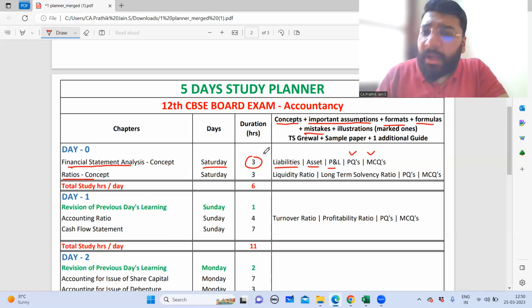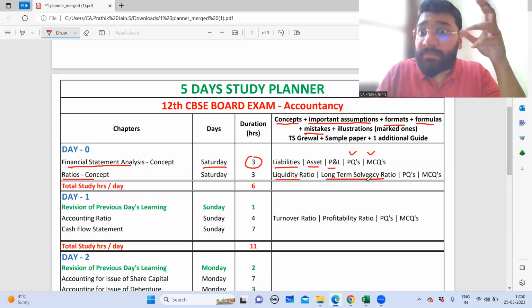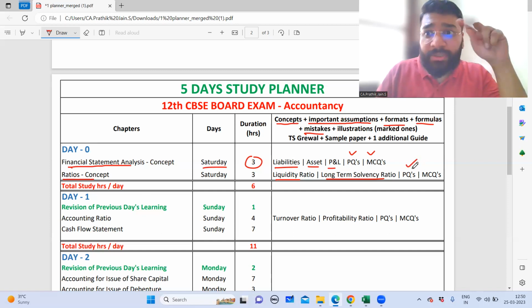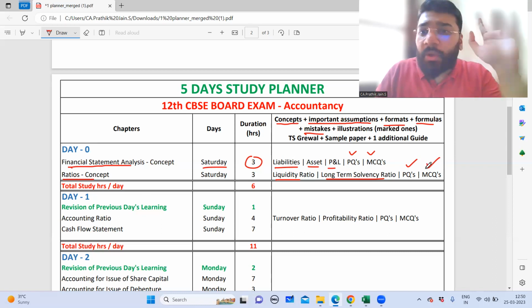So guys, around 3 hours you can take to finish off your financial statement analysis. Then the next 3 hours you'll be spending on the concepts of ratio, where you can target finishing your liquidity ratio and long-term solvency ratios. Do all the revisions of the concept, important points, wherever assumptions we have taken into consideration, and the formulas that we have noted down. All that you should have handy for quick revision. And you would have segregated the medium and tough practical questions, so that you go through them, and some questions you have to work out, along with all the book back MCQ questions from whatever textbook we have shortlisted. From that, you'll be completing the questions relevant to liquidity ratio and long-term solvency ratio.